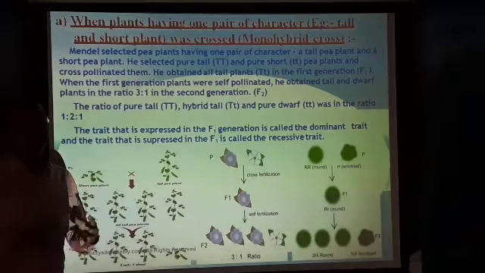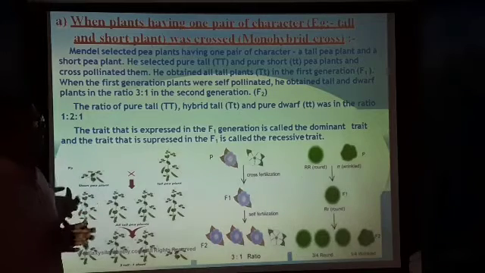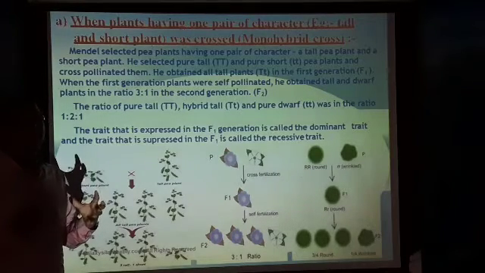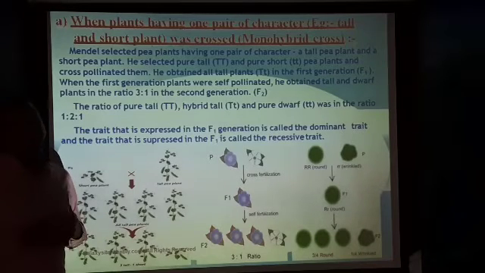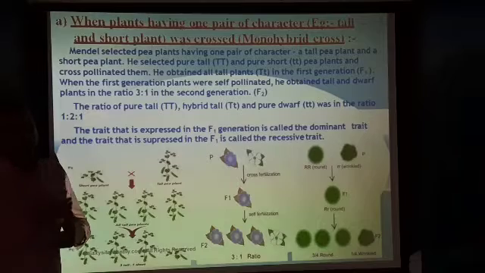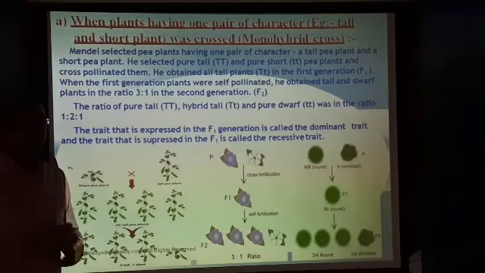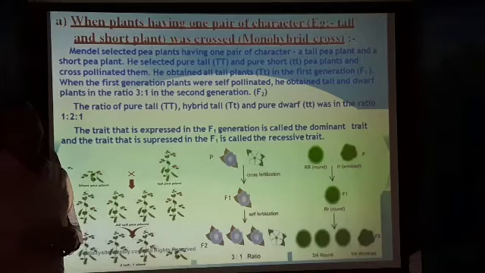After selecting, he observed 7 different variations in the plant, and then he started conducting experiments on each and every character. Every time he repeated the experiment for other characteristics also, and he got the same result in all the characters.